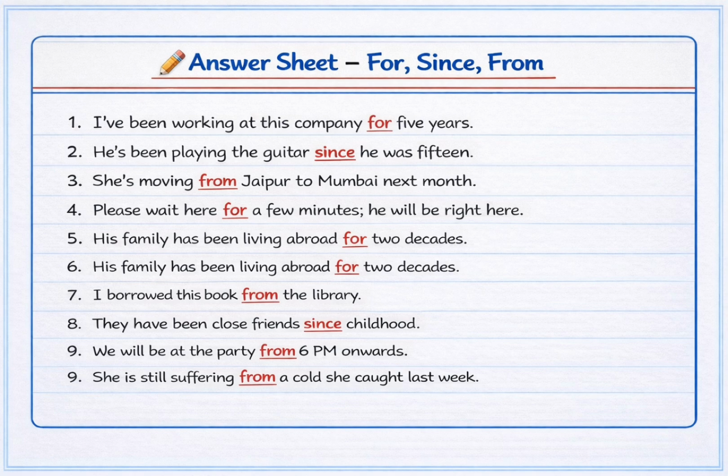Sentence 9, Sentence 10, for your practice. Final tip is, for is duration, since is starting point, from is starting point, source, cause.